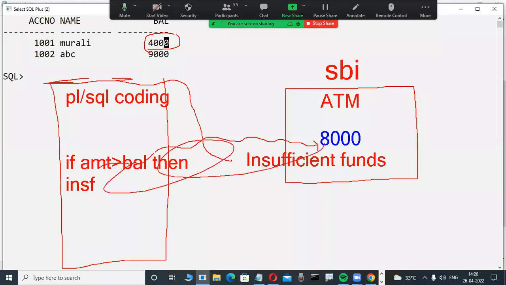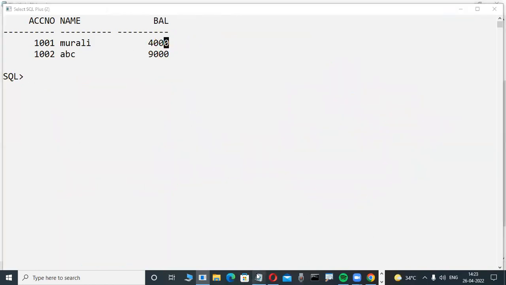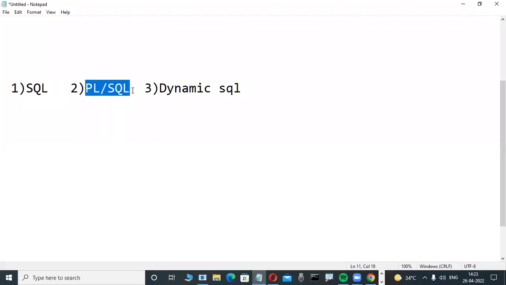Suppose now you are inserting an ATM card and trying to withdraw 1,000 rupees. Possible. Why? Because your balance is 4,000 rupees. When you withdraw 1,000 rupees, automatically 4,000 minus 1,000, that 1,000 rupees we are withdrawing and taking as money, and also in this database it is automatically modified to 3,000. How is it possible? You are writing some PL/SQL code. All these things are PL/SQL code, Procedural Language extension for SQL. That code is not difficult, very easy code.